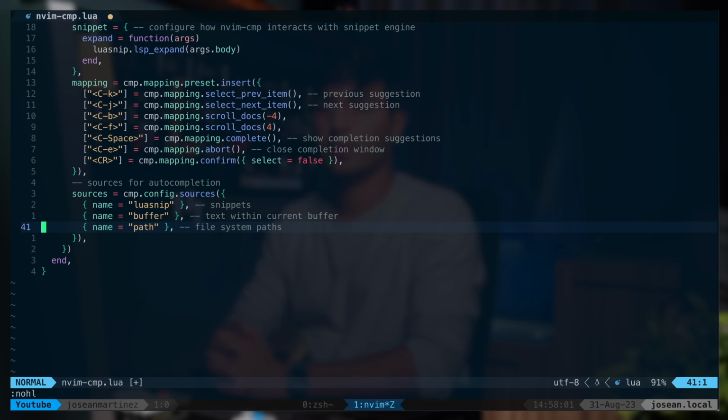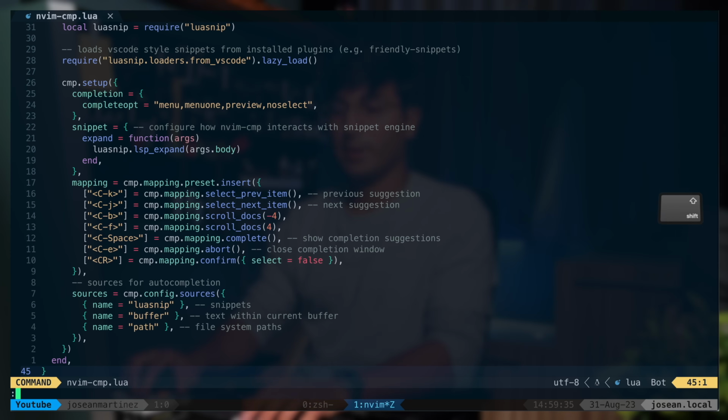So this is the basic configuration I use for nvim-cmp. This will be a great starting point to add LSP to this config as well. Once we configure LSP, we'll also be adding that as a completion source so we can get LSP recommendations as we type as well. I'm gonna save this file.